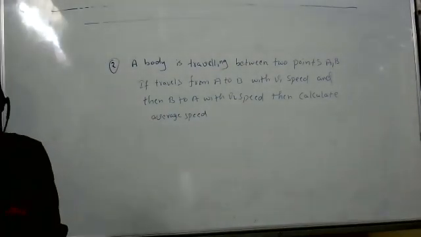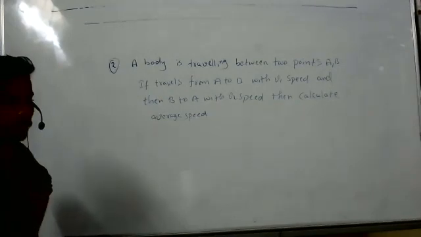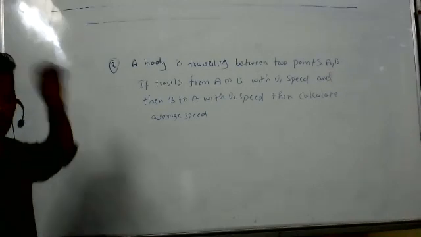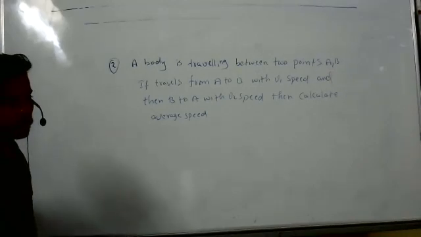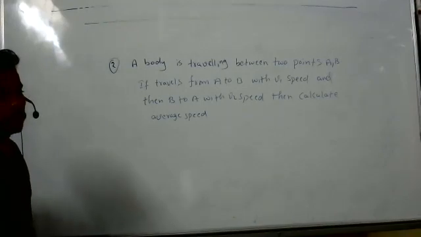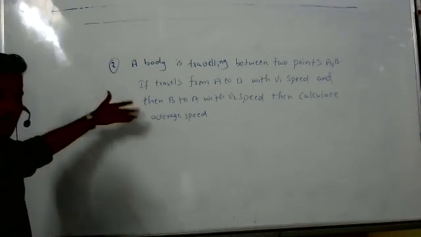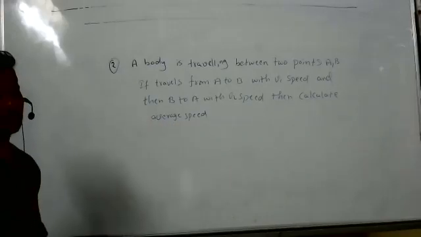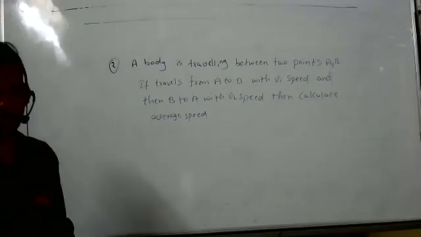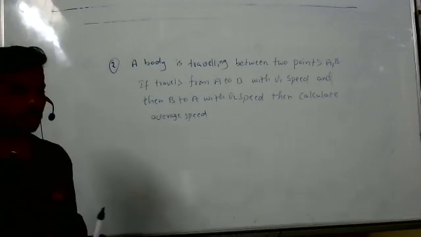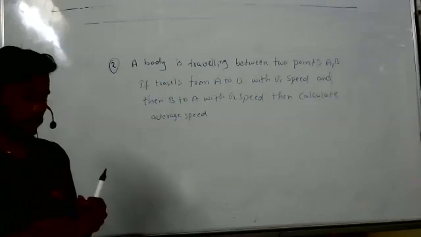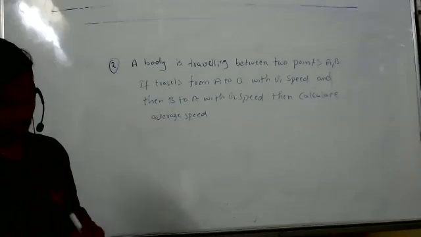Now tell me. Sir, speed is a scalar quantity, so we will be calculating speed, because the same distance is traveled. What are you asking? Average speed. Calculate average speed. Sir, if we think of the question, it's the same as the first type. If we create an image over the other side, it'll be the same.